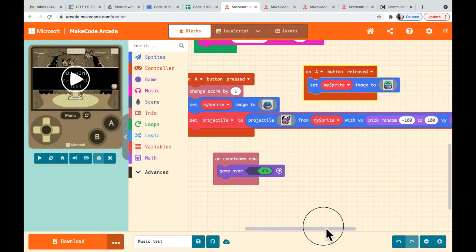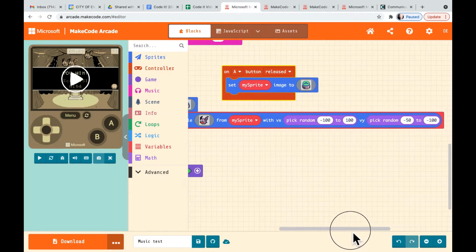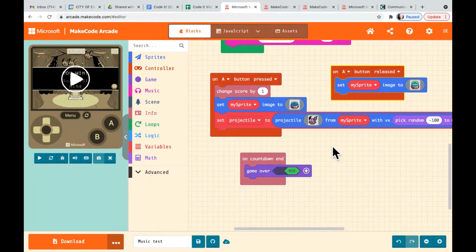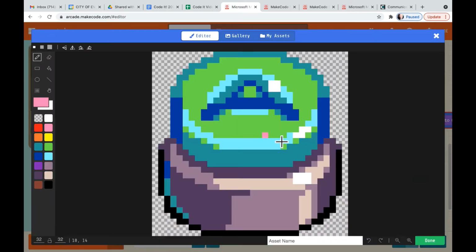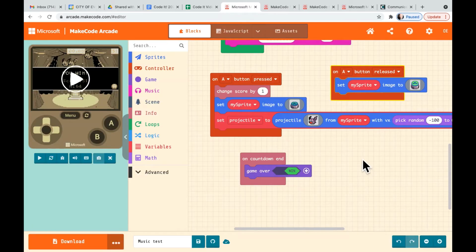This is what this code means, and there are other tutorials that will go more in depth. I just want you to kind of know. This picture says that when the A button is released, go back to this image of the button unpressed. Otherwise, once you press A one time, the button will stay down. So that's just a little bit about that. But we don't need to focus on that, because right now what we want to focus on is assigning a sound to the bat when it flies out of the A button.